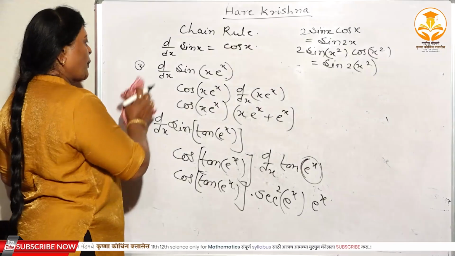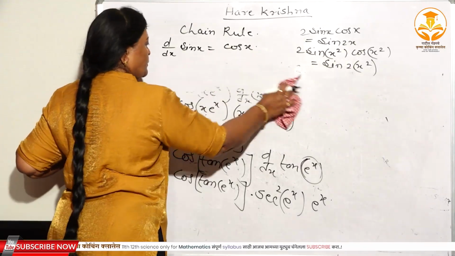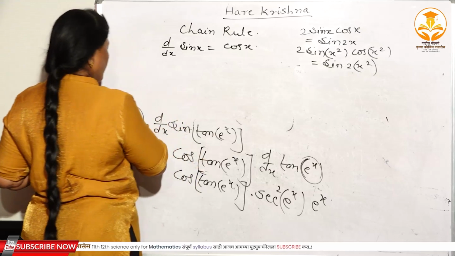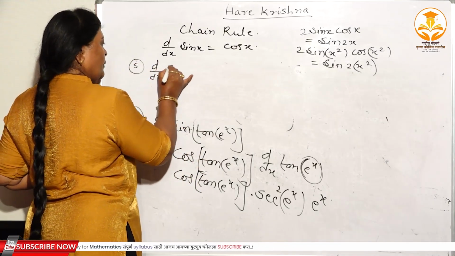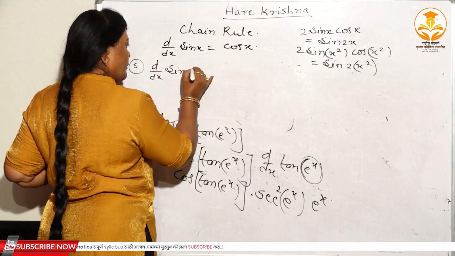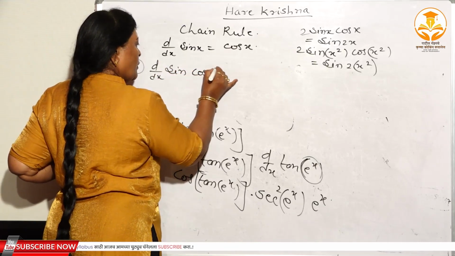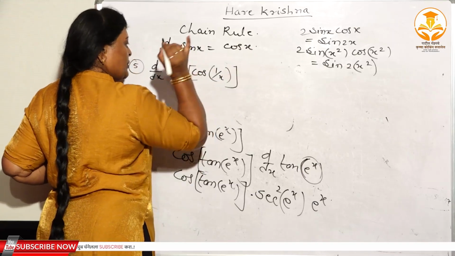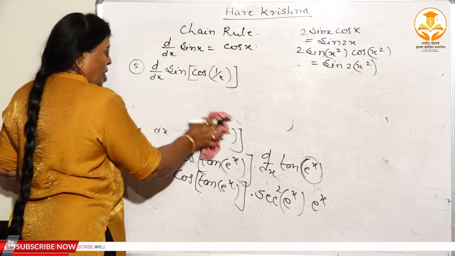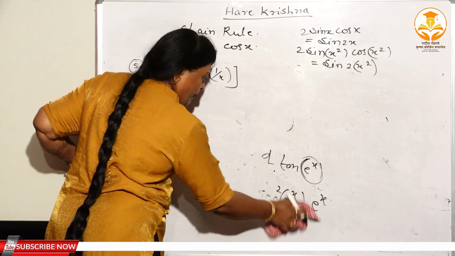Again I will take one more problem. See here, d dx of sine of cos of 1 by x. See, right? Now see, what can you do?